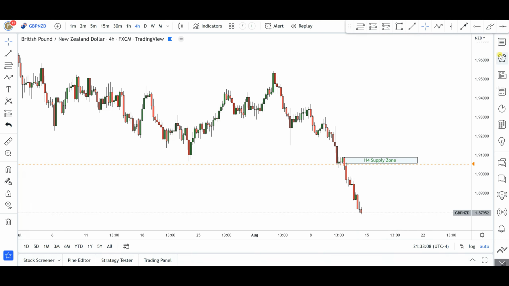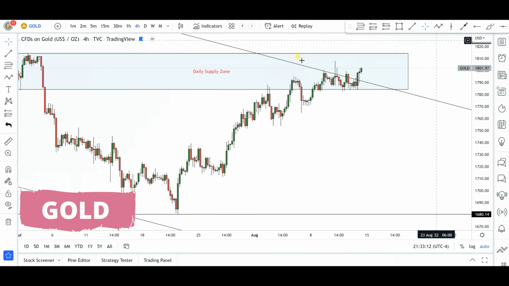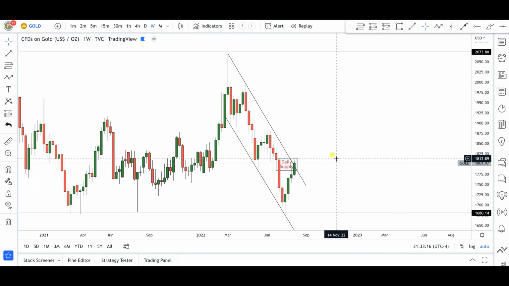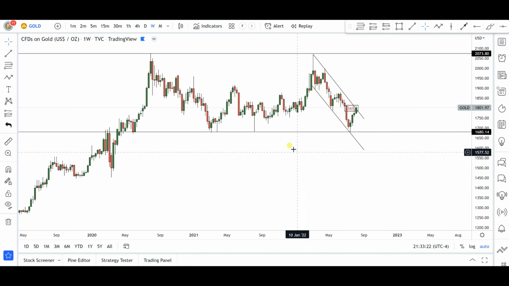Now the last but not the least is going to be gold. Okay, so let's take a look and see what we have in store for gold. Now, if you guys remember, starting off from the weekly charts, notice how gold is now somewhere inside. We are actually bouncing off of this particular range that we have. You remember we had this range and price retested the bottom of that range, and now it's as if we are getting a bounce to the upside.